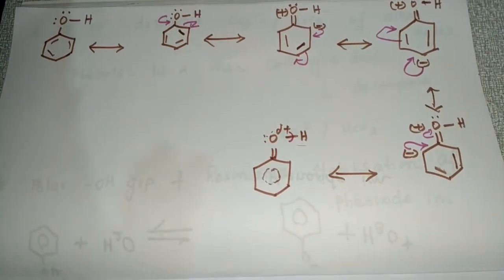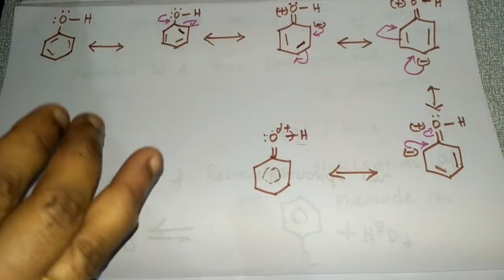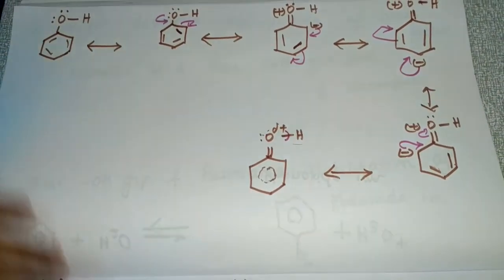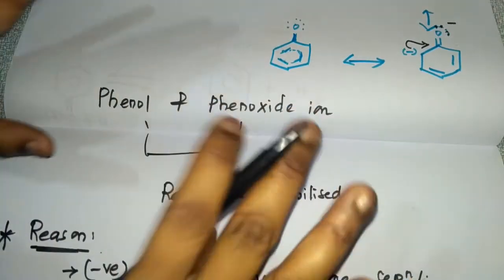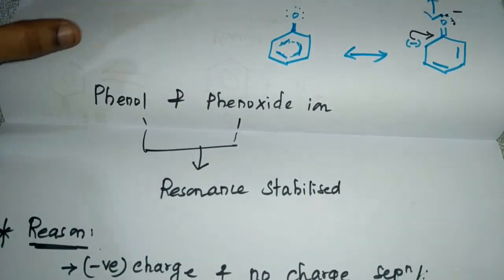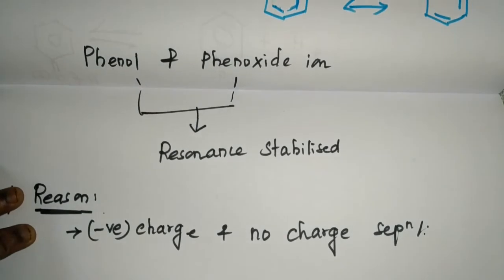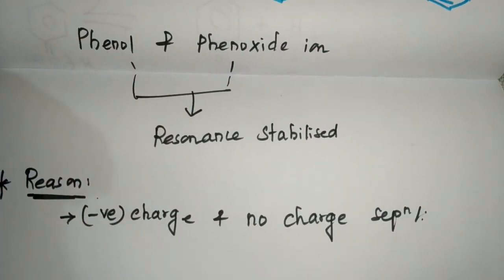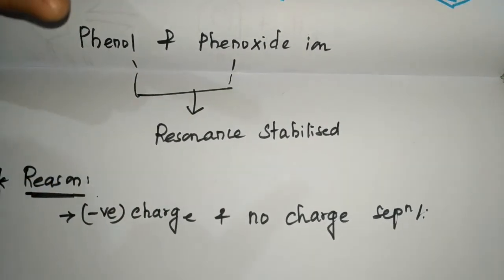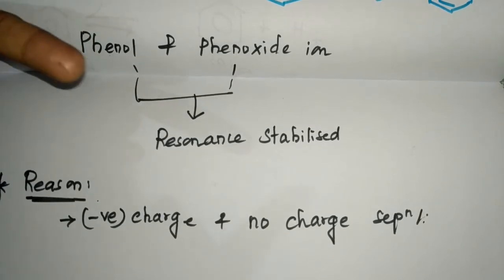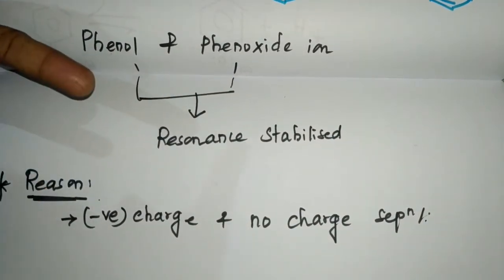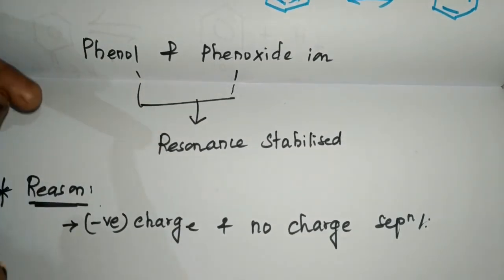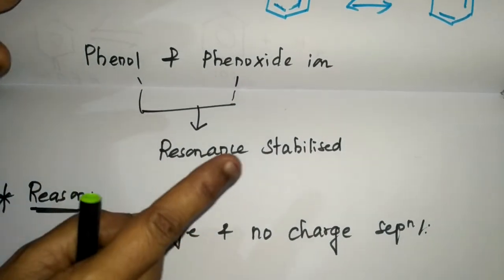This is the explanation for the acidic character of phenol. Okay, clear? If you compare these two, the one reason you can write is: if you take the phenoxide ion, negative charge only will be there, no charge separation. But if you take phenol, charge separation will be there. Because of that, phenol is not that stable when you compare it with the phenoxide ion.